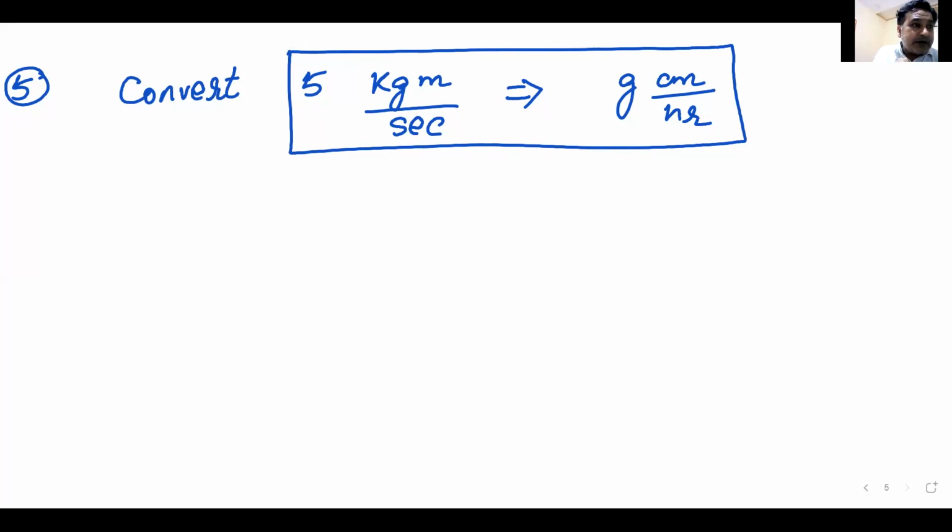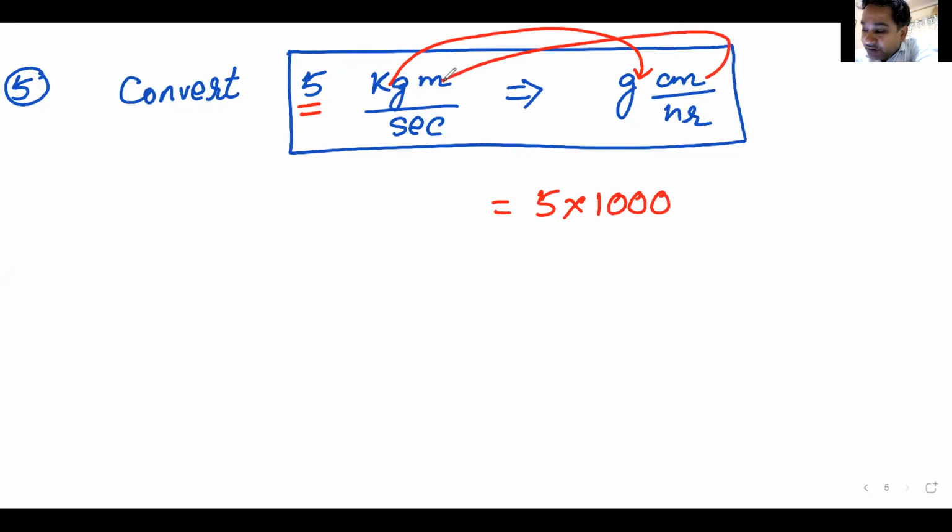Let me try my part as well. I must do it since I am asking you to do it. This should be equal to, let us first put 5 here, 5 multiplied by, kg is converted into grams, so it is multiplied by 1000.